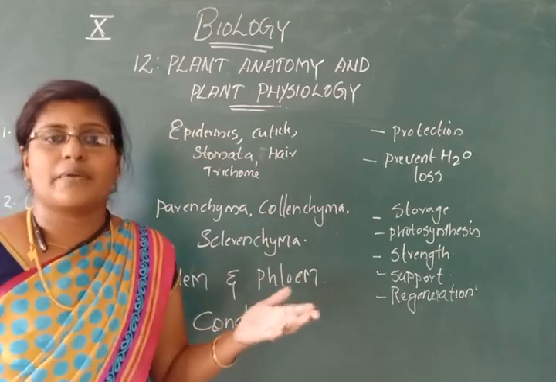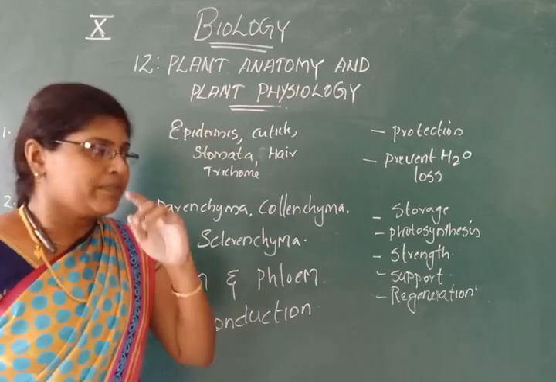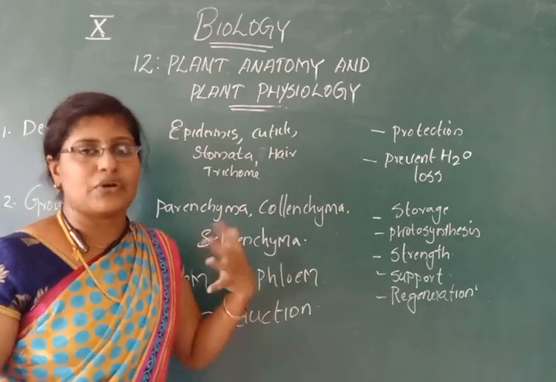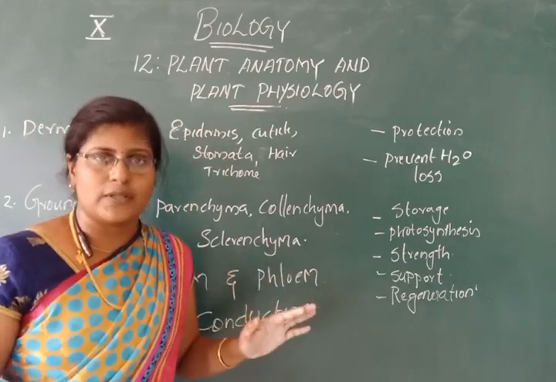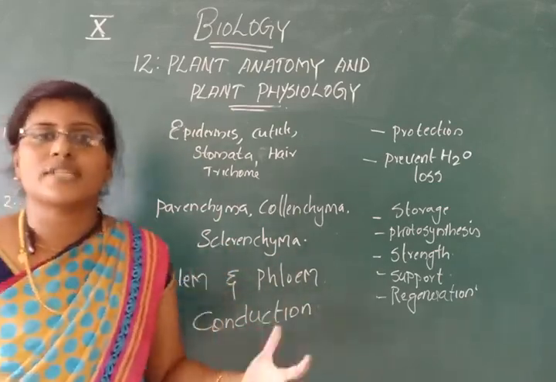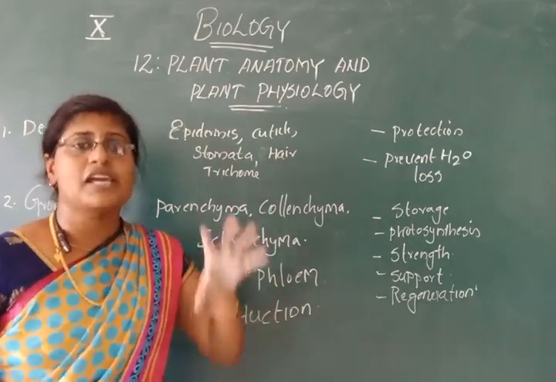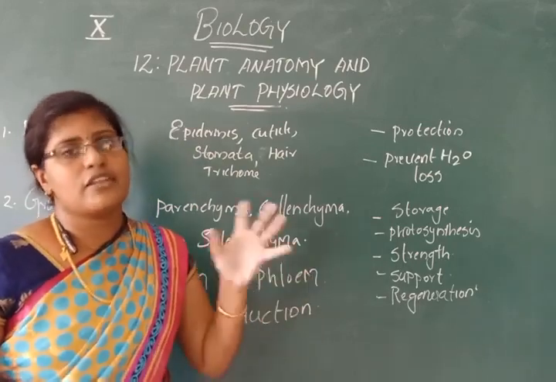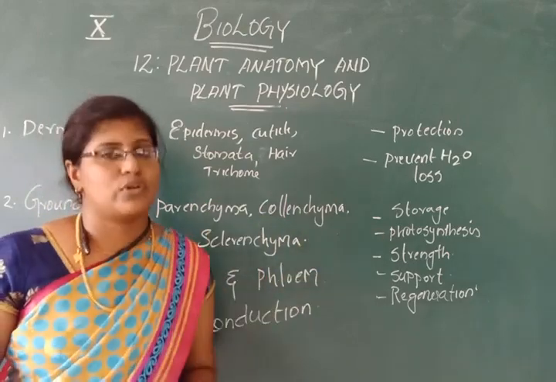Then open conjoint vascular bundle and closed conjoint vascular bundle. Open conjoint vascular bundle means, due to the presence of cambium, we call them open. If there is no cambium, we call them closed vascular bundle. Then third is the concentric vascular bundle. Concentric means the xylem is completely surrounded by phloem. That type is called amphivasal vascular bundle. When the phloem is completely surrounded by the xylem, it is called amphicribal vascular bundle.